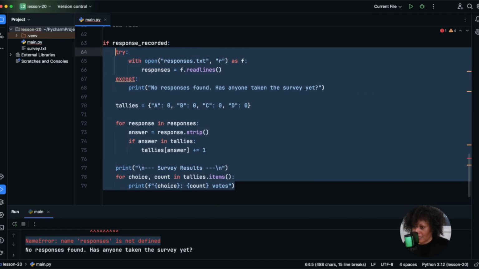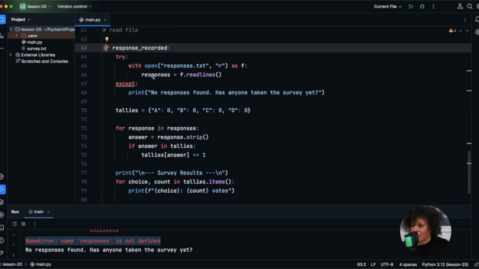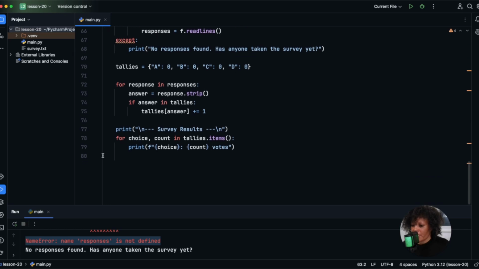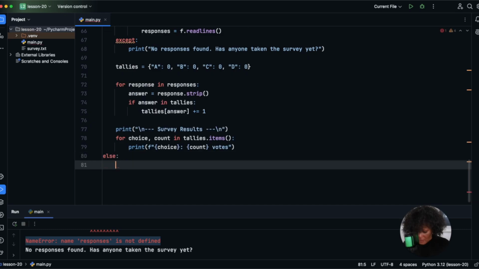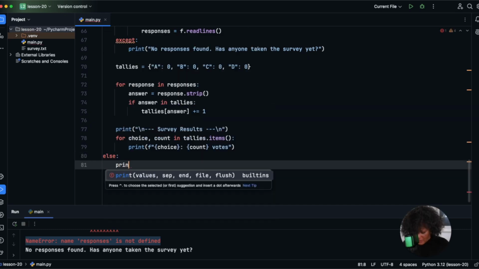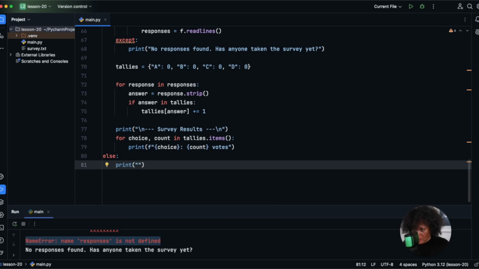So let me go ahead and indent this. So what happens if the response is not recorded? All right, we could just end this by saying else, print, no response recorded.